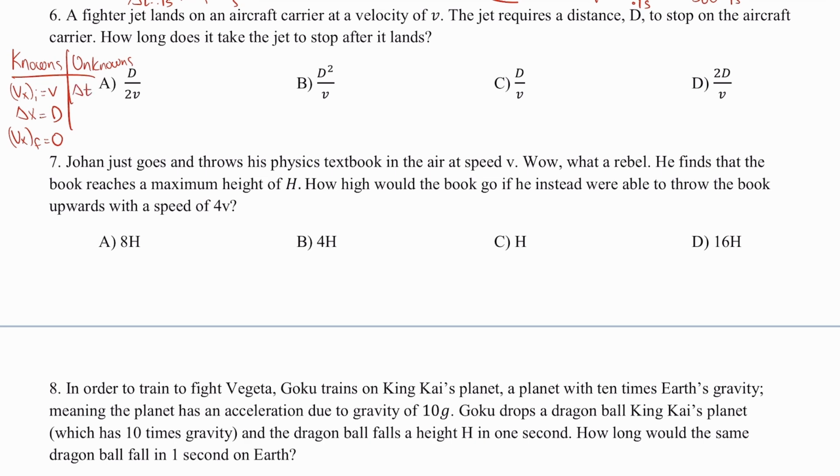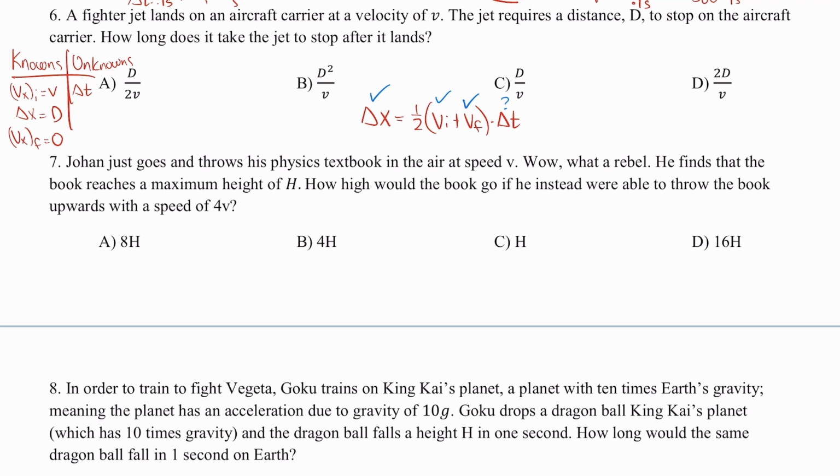Since I don't have any numbers, I need to find a symbolic representation that connects all of these knowns and unknown variables. There's actually an acceleration equation that can help simplify all of this. And it looks like this. Displacement equals 1/2 the initial velocity plus the final velocity multiplied by the change in time. We did not talk about this equation, nor is it on your formula sheet for the AP exam, but this is an equation that is good to know because of situations like this. The reason why I can use this is because I'm looking for an expression for the time, and I know my final, I know my initial, and I know my displacement.